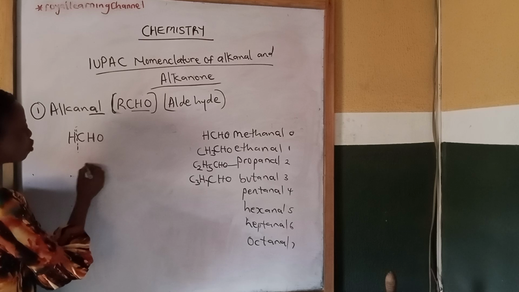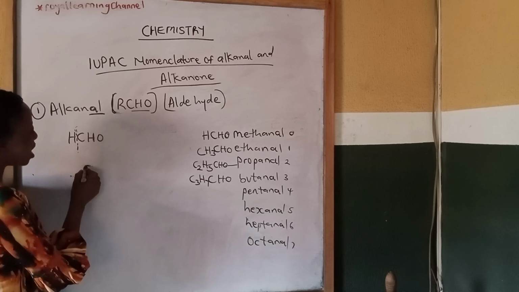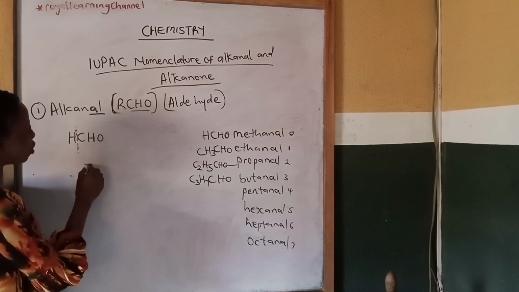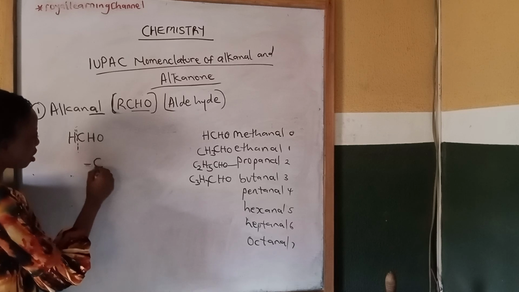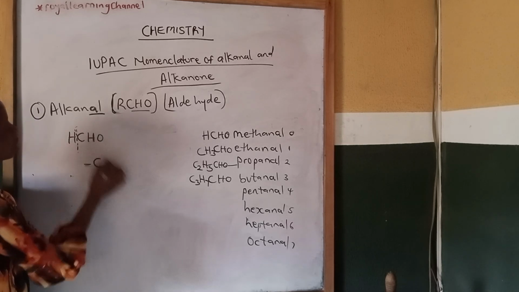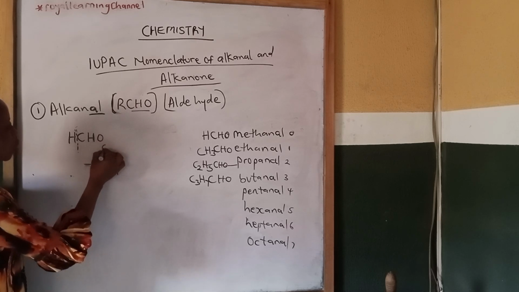So from my functional group, I have one carbon atom. Then don't forget that the carbon atom must be bonded with another atom. So the hydrogen will go with what? With a single bond. Then your oxygen will go with a double bond.